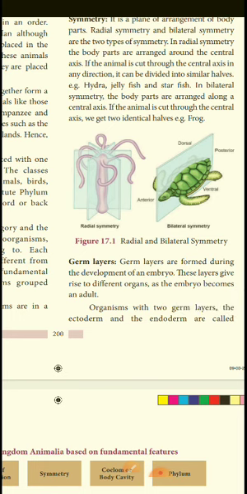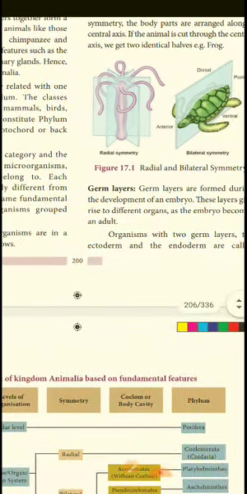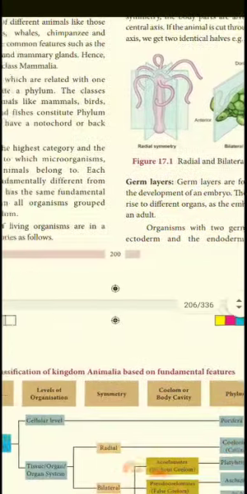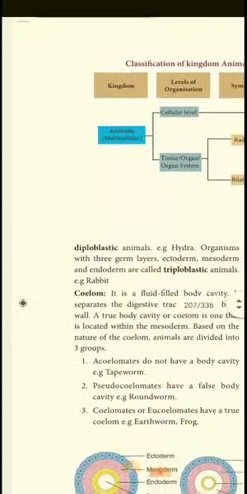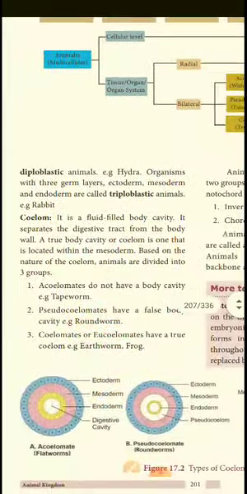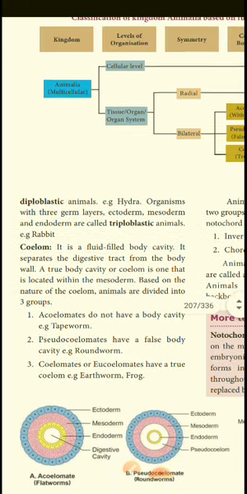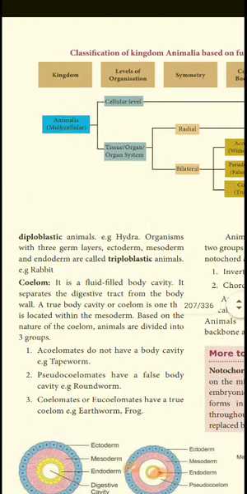Next, based on the germ layers, the embryo develops. They give rise to different organs as the embryo becomes an adult. There are two germ layers, ectoderm and endoderm. These are the diploblastic animals; diploblastic means two, like hydra. Organisms with three germ layers are triploblastic, where tri means three: ecto, meso and endo. Example, rabbit. This is the hydra organism.